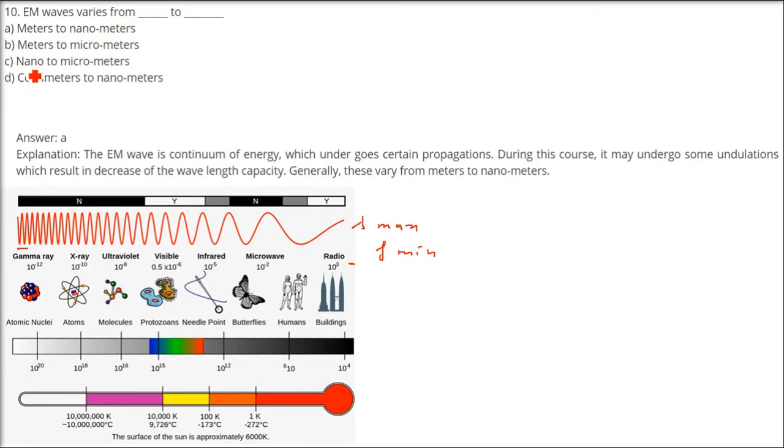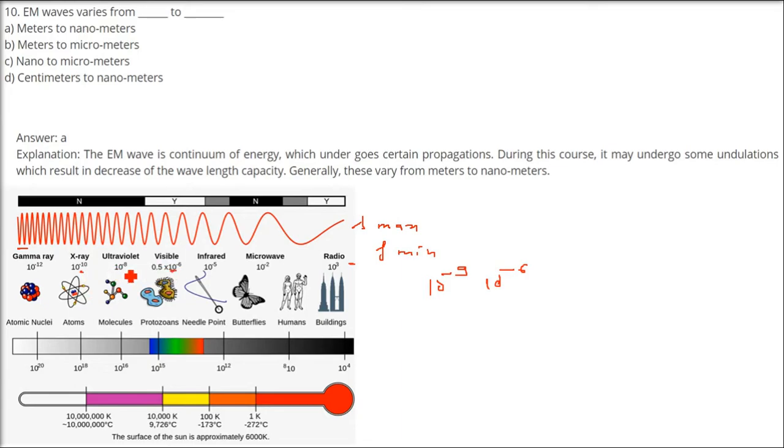So if you say nanometer to micrometers, we start with 10 to the power minus 9 and 10 to the power minus 6 we stop. Is it the whole range of electromagnetic waves? No. 10 to the power minus 6 is somewhere in between the IR, this EM spectrum. Because we are talking about what?